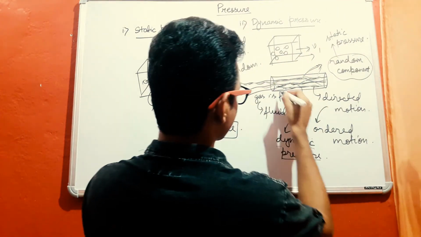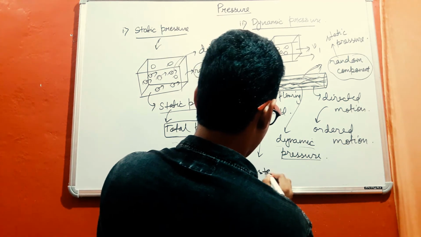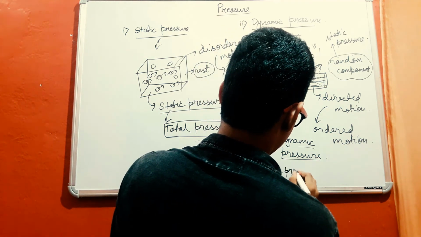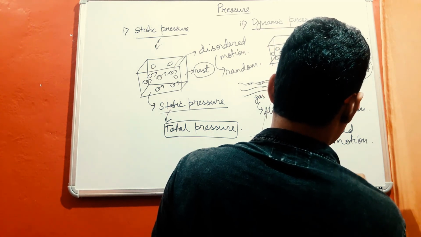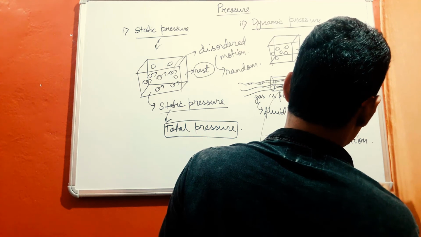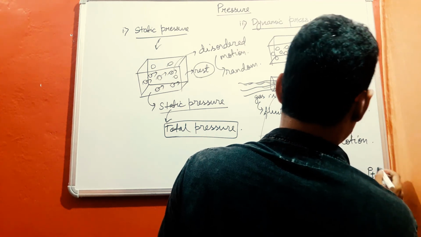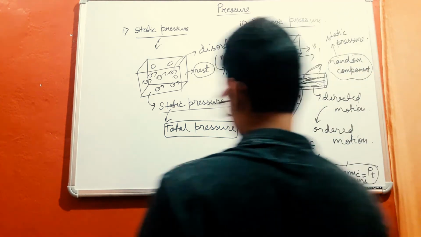So the total pressure in this case is given by the summation of the static pressure because of the random motion of molecules, and the dynamic pressure because of the ordered motion of molecules. So this is how we will get the total pressure in this case. So this is all about this video.